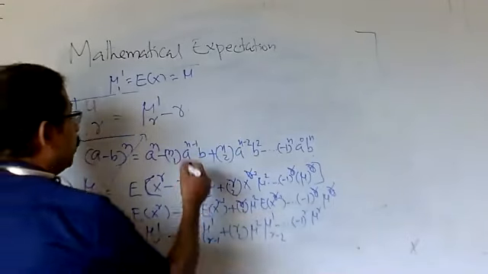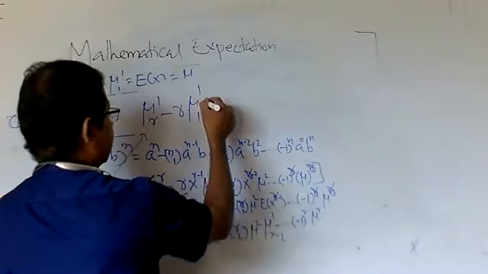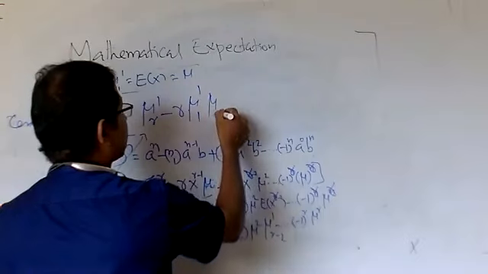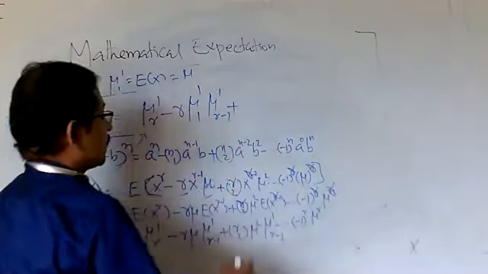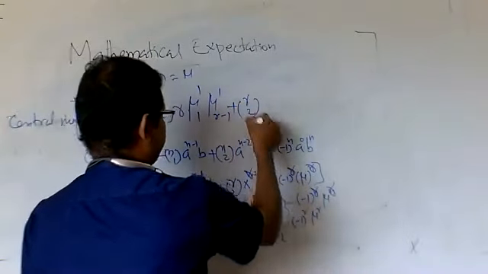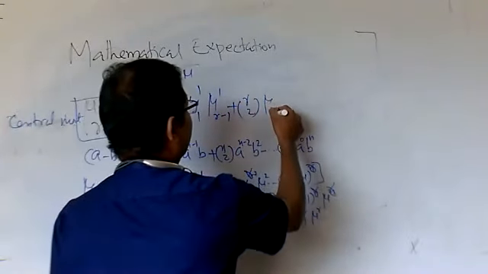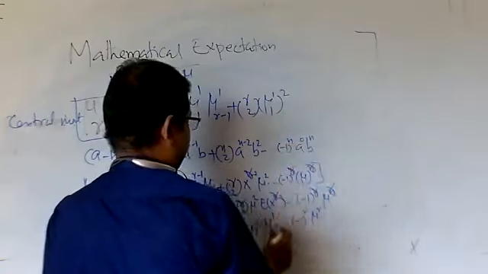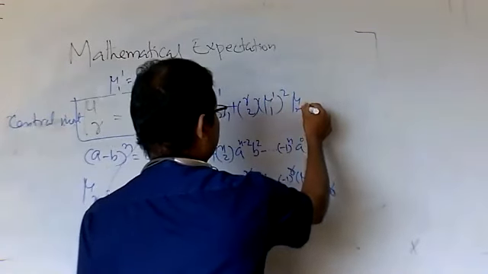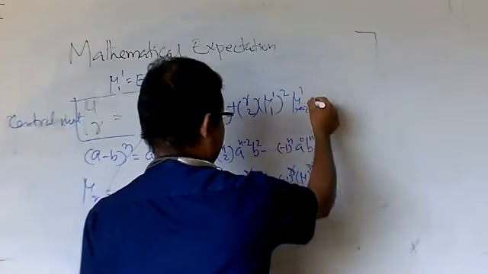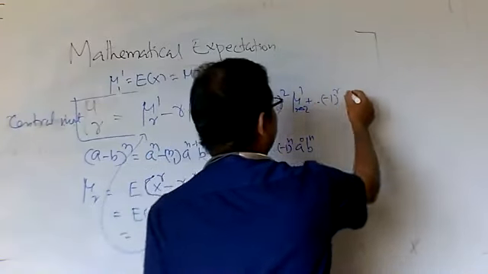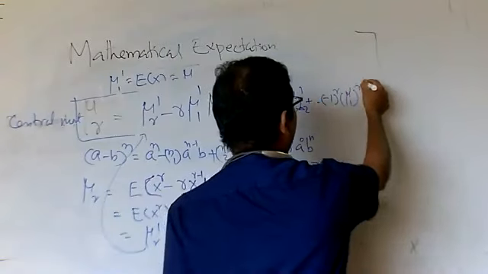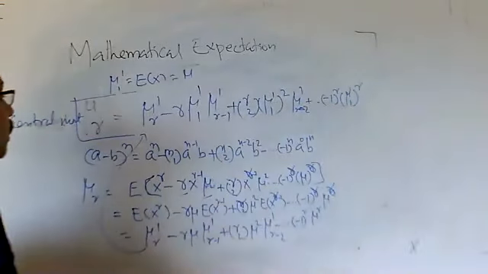So mu can be written as mu1 dash, then mu r minus 1 dash, plus the next term rC2, mu square is mu1 dash all square, then mu r minus 2 dash, plus etc. The last term is minus 1 raised to r, mu1 dash all raised to r.